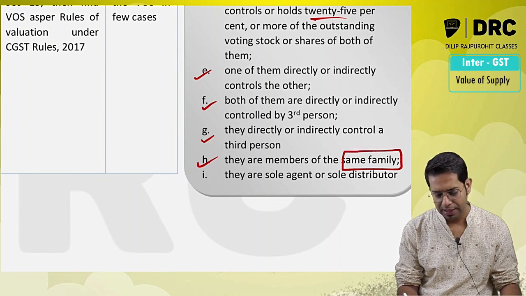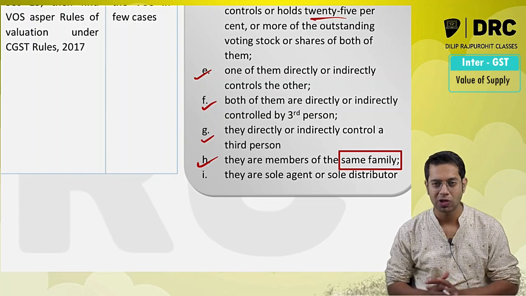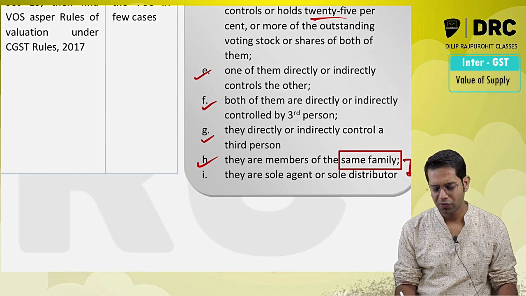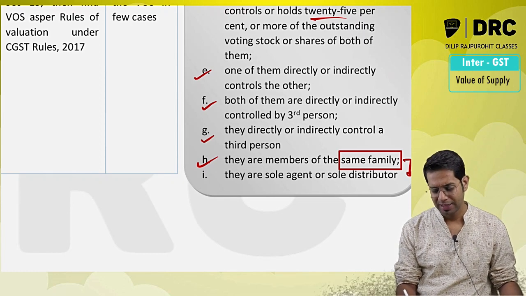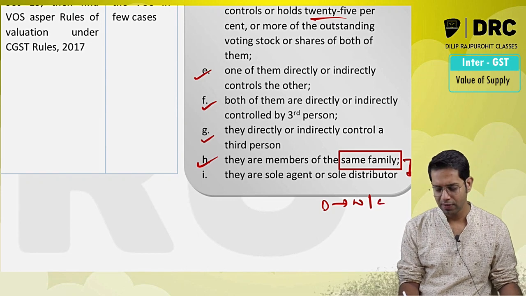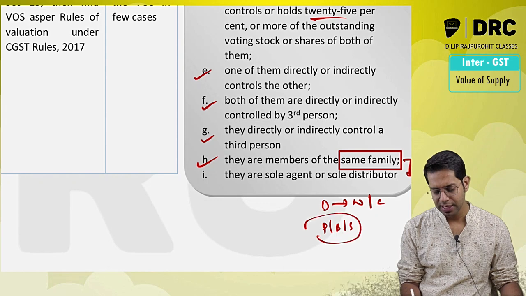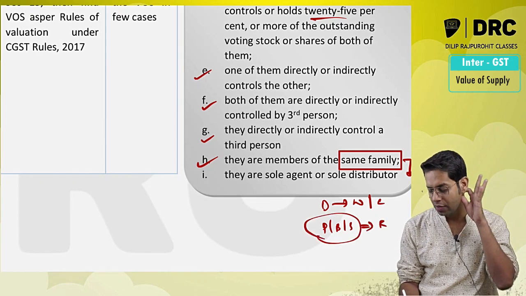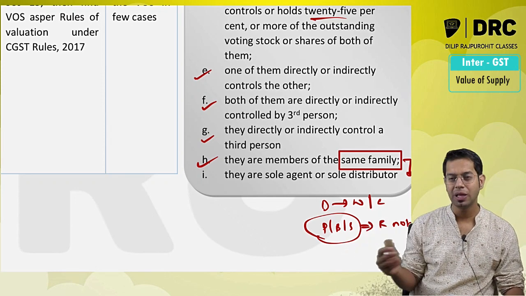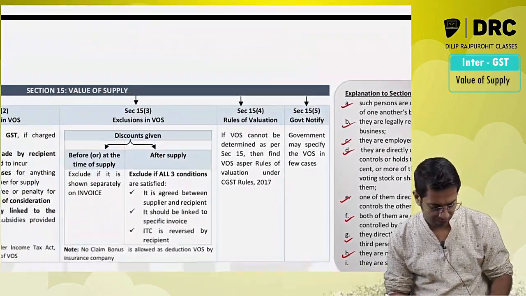Members of the same family, you remember we discussed this family meaning while discussing the topic called supply. Now what does family mean, sir? Members of the same family means, say for me, Mr. Dilip: the wife, spouse of Mr. Dilip will be a relative and the children of Mr. Dilip will be relatives. My parents, brothers, sisters, etc., they will be my relatives if they are wholly dependent on me. If they are not dependent on me, then they are not my relatives.